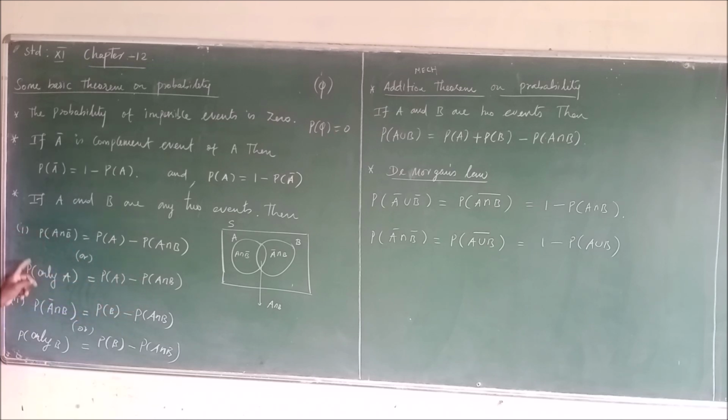Both have the same meaning. Sometimes your question asks to find the probability of A intersection B bar, sometimes the probability of only A. Both mean the same.